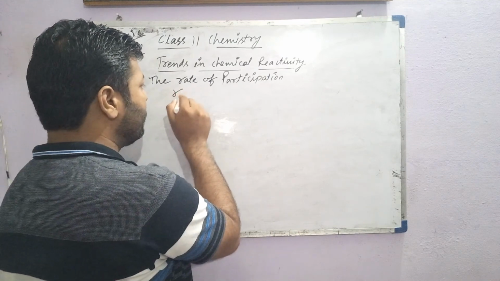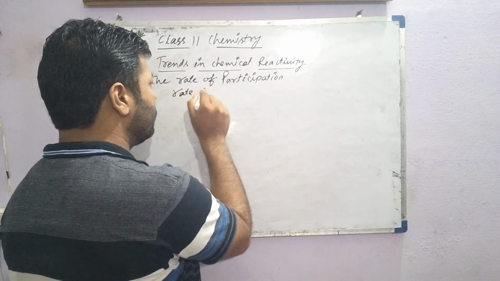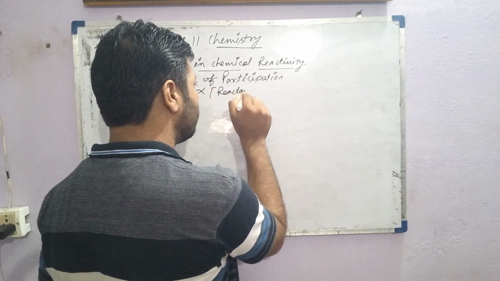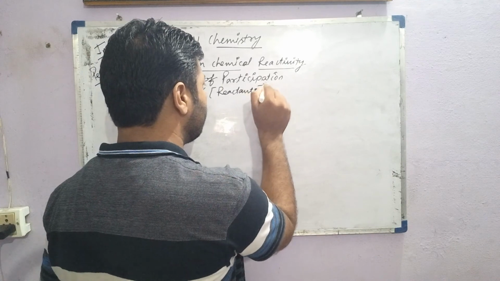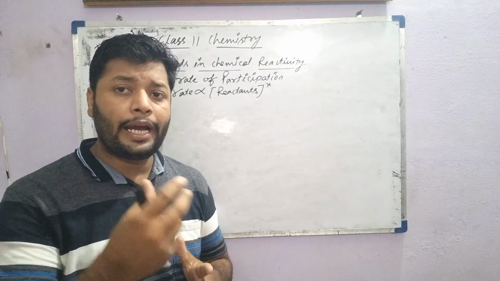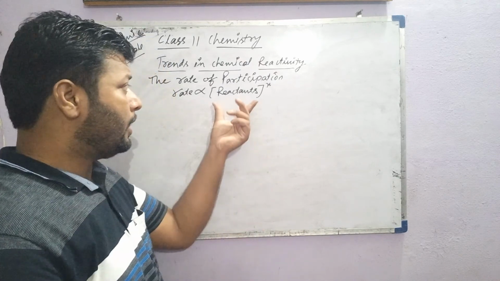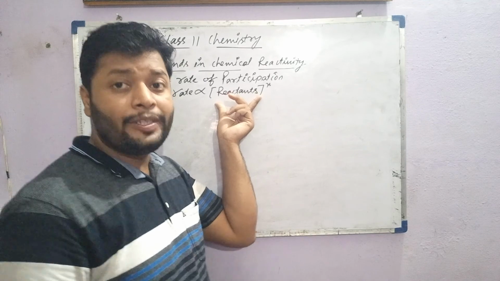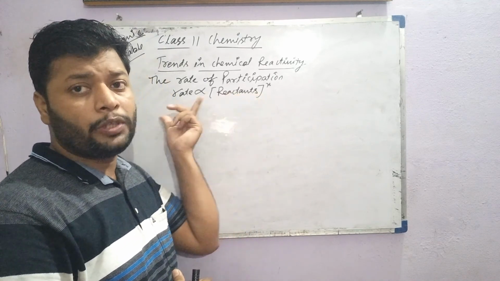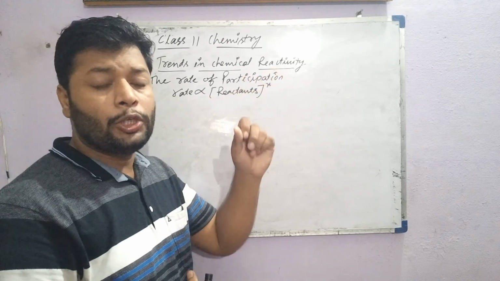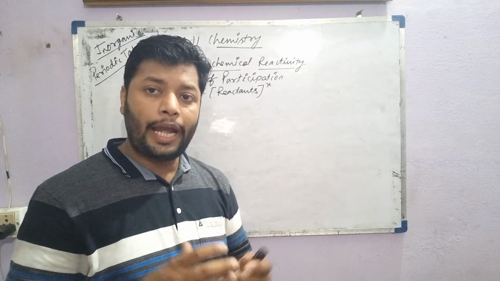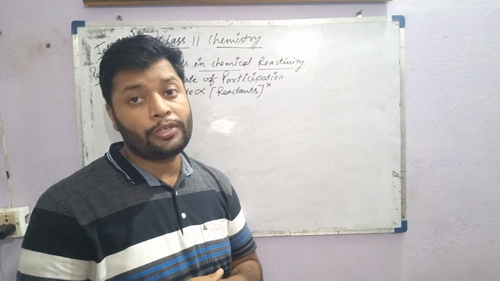So the rate is generally proportional to the reactant to some power. The reactivity of the atom or element is based on how easily the reactant participates in the reaction, that is proportional to the rate, having some power x, which is called the order of the reactants, the order of reaction, at which speed the reactants participate in the reaction.